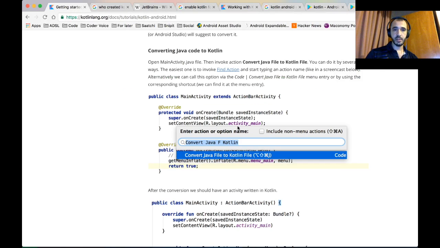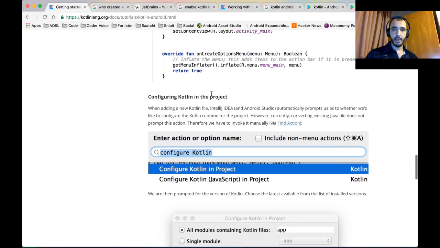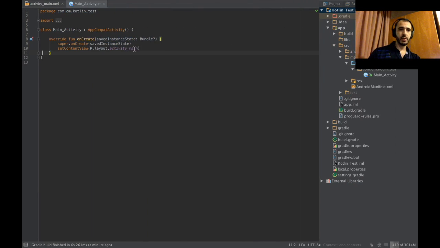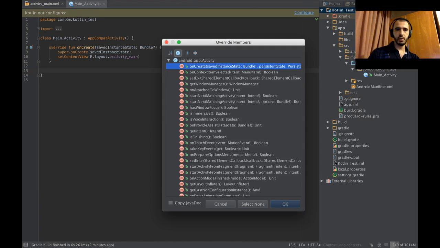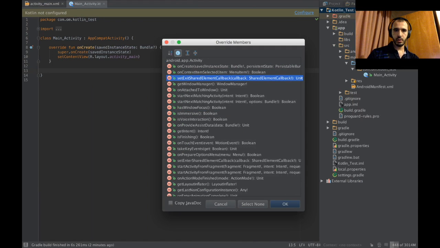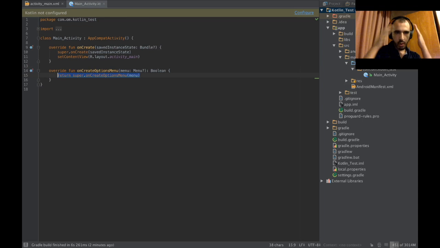Okay, let's do the next thing that this tutorial wants us to do. After the conversion, we should have an activity. Okay. Let's actually override. No. Override, yes. onPrepareOptionsMenu. onCreateOptionsMenu. Oh my god, it's doing it. Oh, there are no semicolons. That is cool. That is very cool.